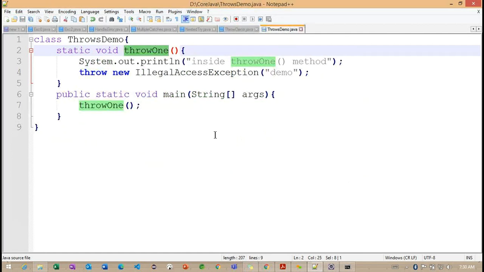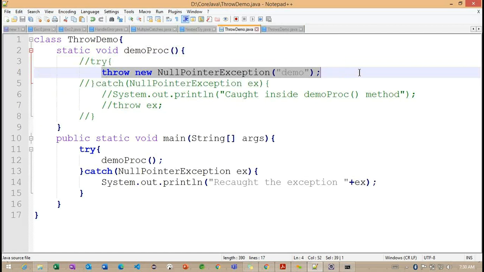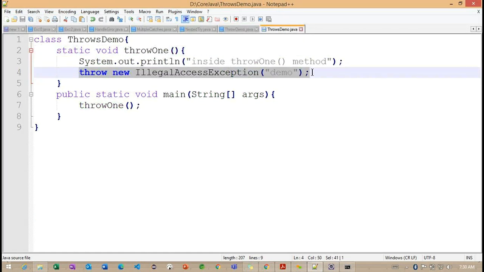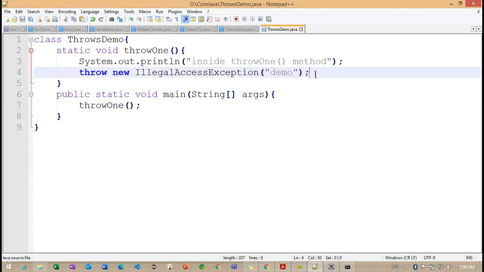So what we have written here, is there any difference for throw demo and throws demo here? We are just defining the exception information. So here also we are defining the exception the same way. This particular message is different here, just for understanding. Other than that we don't have any information here. But in main we have try catch, right?